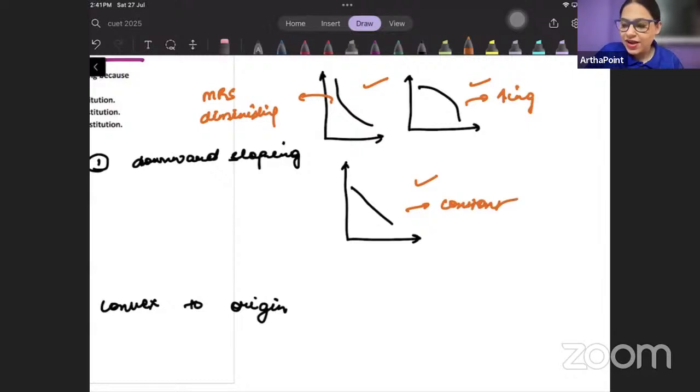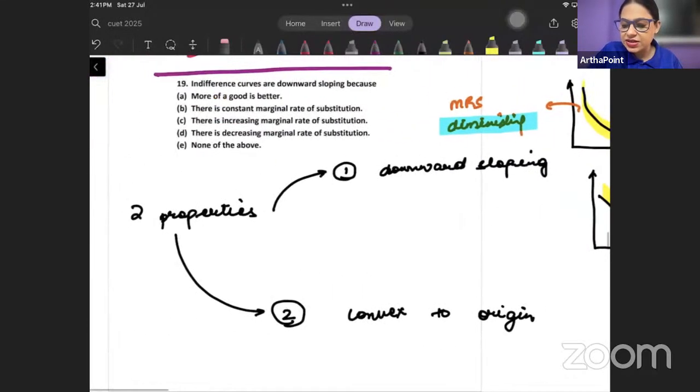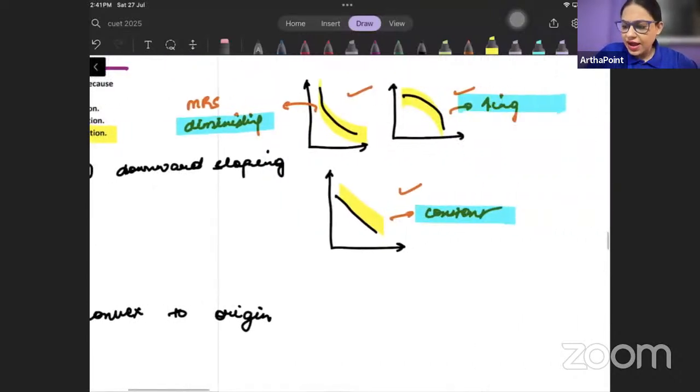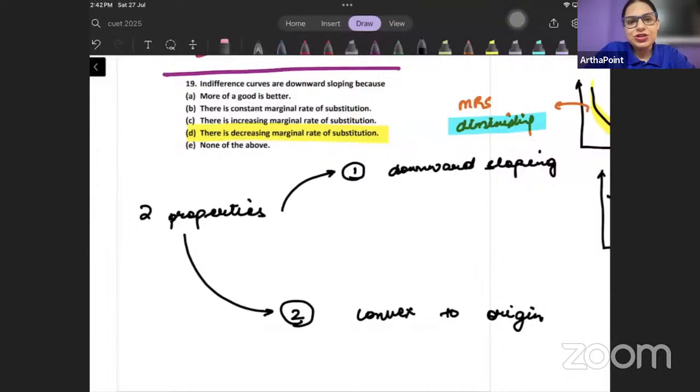So even though MRS can be diminishing, increasing or constant, the curve is still downward sloping. फिर भी indifference curve downward sloping है. So do you think that answer D is correct? Decreasing MRS. Do you think that is the reason behind downward sloping ICs? Try to think about it. Here, I have a downward sloping indifference curve, but they don't have diminishing MRS, na? So how can we say that the answer will be diminishing MRS?